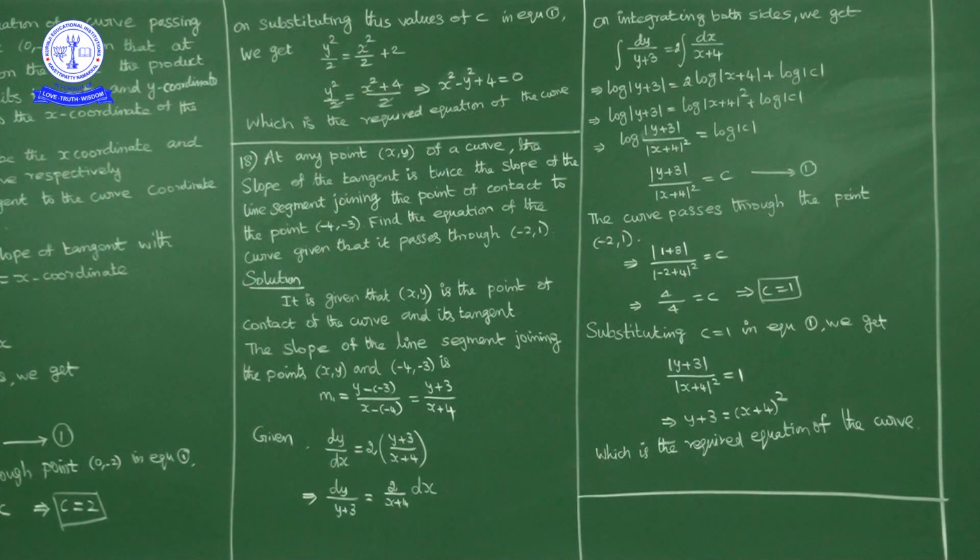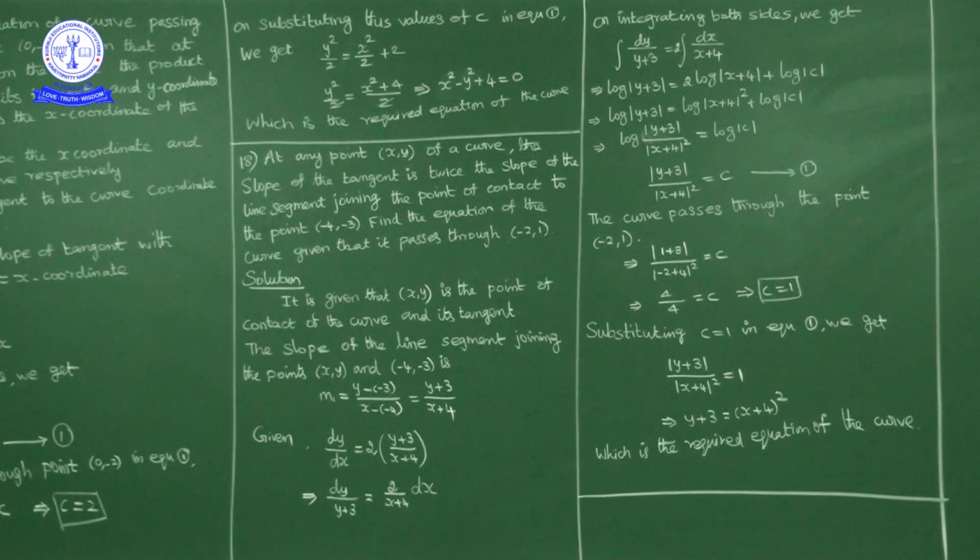Now I will write all y terms and dy on one side and all x terms and dx on the other side. So I write y plus 3 this side and dx this side. What do we get? dy upon y plus 3 is equal to 2 upon x plus 4 dx. Now all y terms and dy are on one side, all x terms and dx on the other side. Now integrate on both sides. So what will we get? The integral of dy upon y plus 3 is equal to 2 times the integral of dx upon x plus 4.